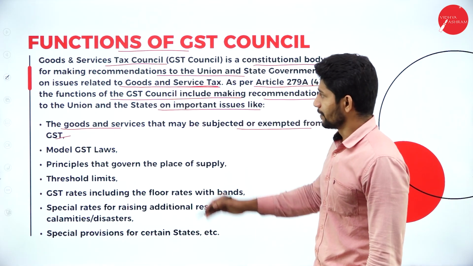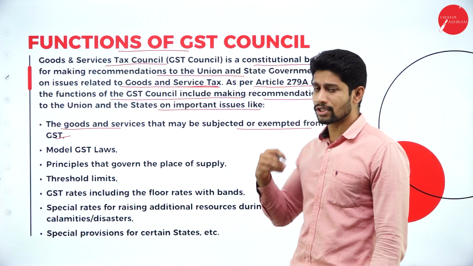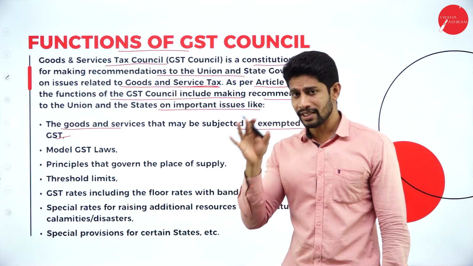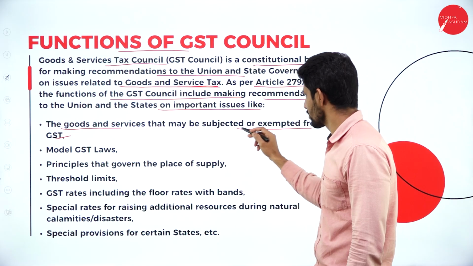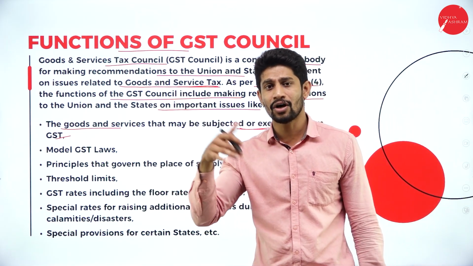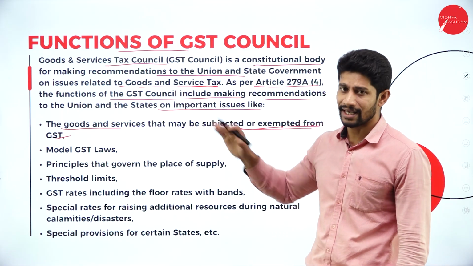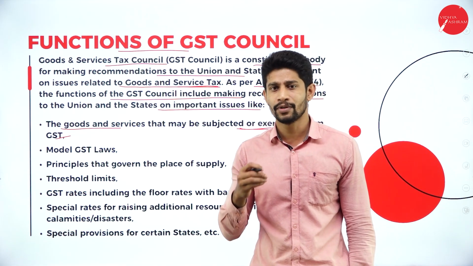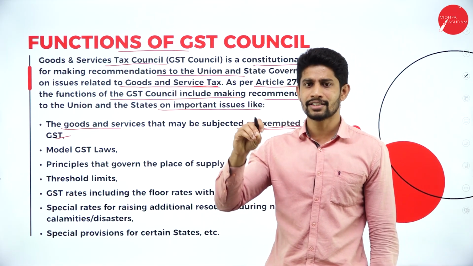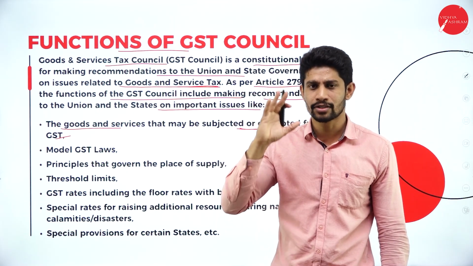Yes, here their function is just to give advice on whatever goods or services a particular person is supplying, whether it is subject to tax or exempted from tax. That they are supposed to decide, and that is their function. For example, milk, we purchase milk. So it is decided by the authority that milk is exempted from GST. We are not supposed to impose GST on milk.